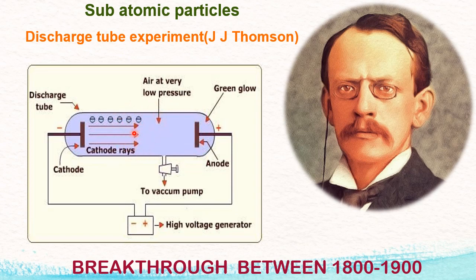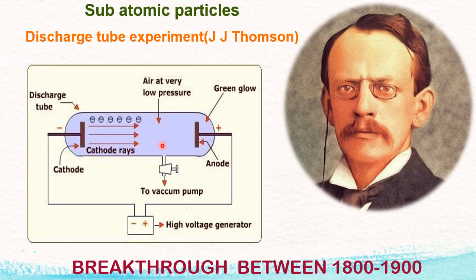He was creating two important conditions on the gas which is present inside the discharge tube. Condition number one was he was decreasing the pressure. How was he decreasing it? Using this vacuum pump, when you suck out or remove the amount of gas inside the discharge tube, that means you are decreasing the pressure. Less the amount of gas, less is the pressure. More the amount of gas, more is the pressure. So amount of gas is directly proportional to the pressure. So by decreasing the amount of gas, he was decreasing the pressure.